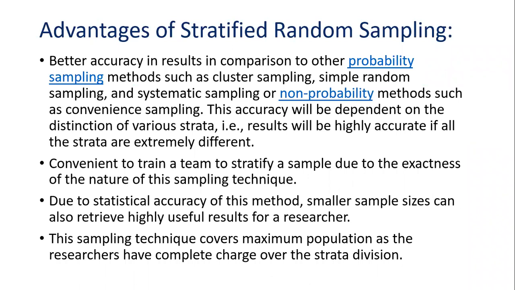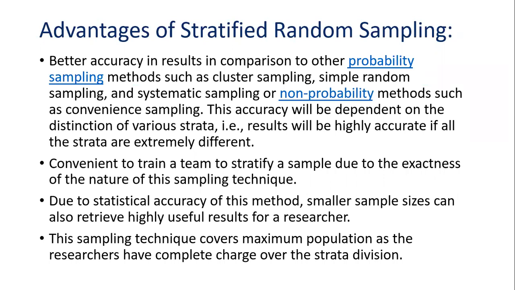Then second is that it is convenient to train a team to stratify a sample due to the exactness of the nature of this sampling technique. Whichever team is going to study, you can easily do that because we are already stratifying the population. You will get the exact nature. Due to statistical accuracy of this method, smaller sample sizes can also retrieve highly useful results for a researcher. So you can get the accuracy, because with statistics, the smaller the sample size, the more accurate the design you will get.